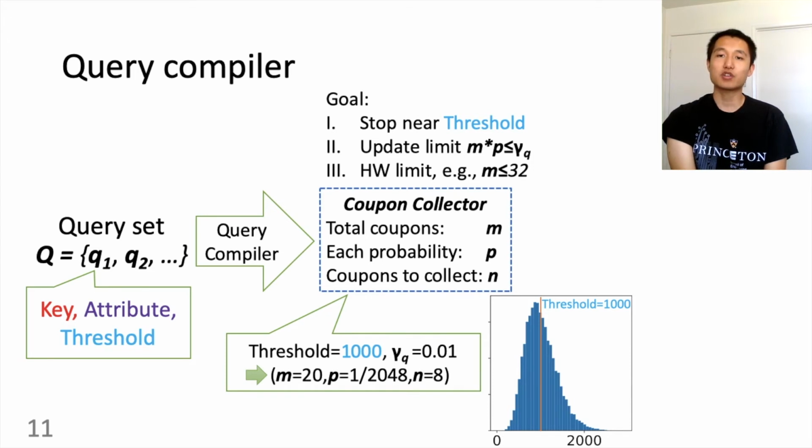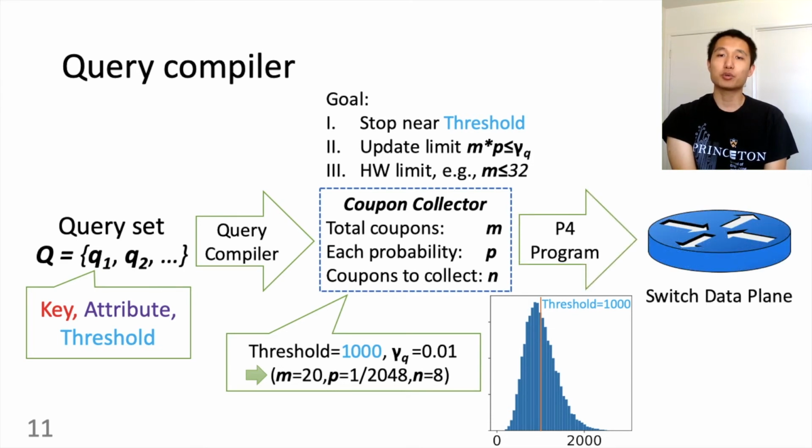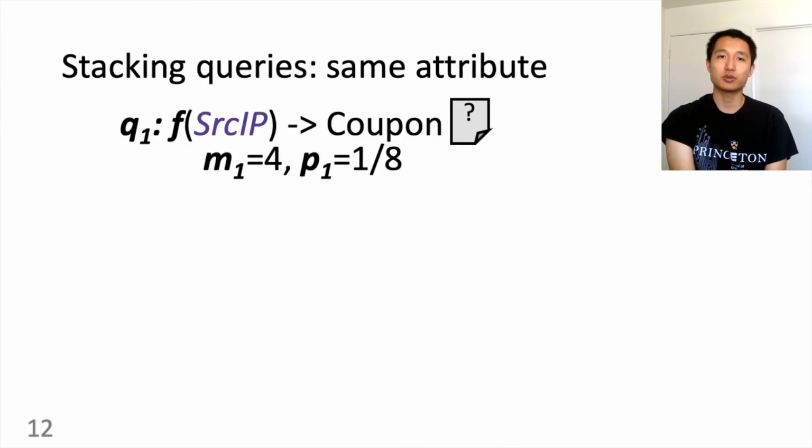The number of distinct attributes will follow a distribution that looks like this. We want the distribution to be as narrow as possible. Please see our paper for more detail. Later, we'll put all these configurations into a P4 program, which can run in the switch data plane to execute those queries. Now let's discuss how to actually collect these coupons.